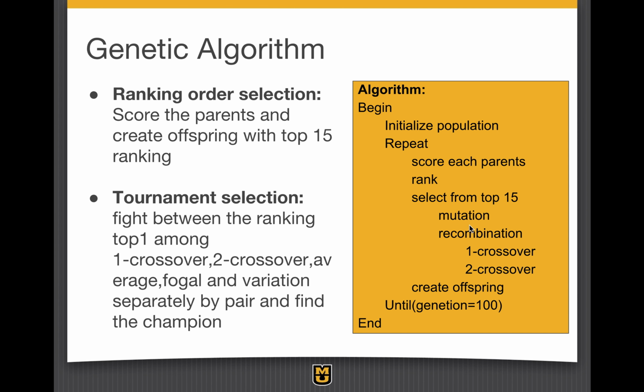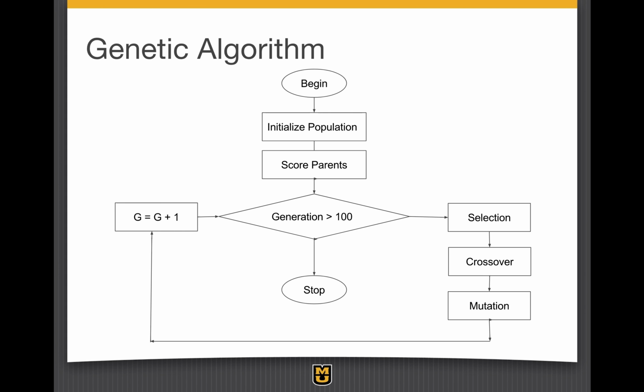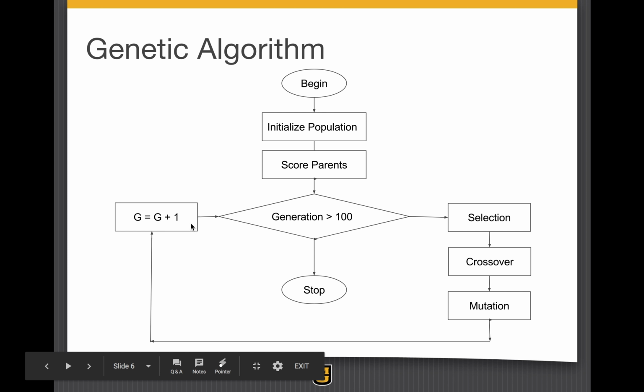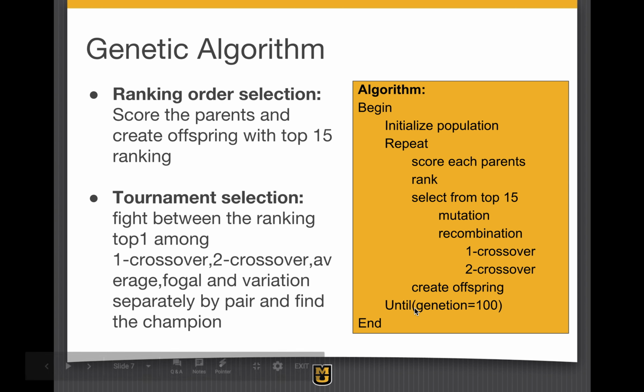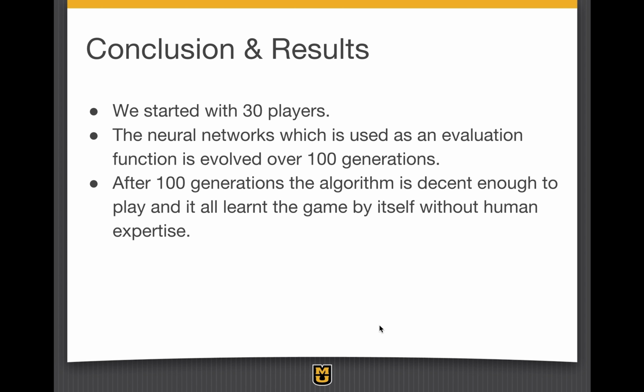We used a ranking order selection operator to score the parents and create offspring with the top 15 ranking. Then we used crossover and mutation methods to create the offspring, and the generation count G is incremented by 1. This executes until G is less than 100, and once G is more than 100, the algorithm stops.